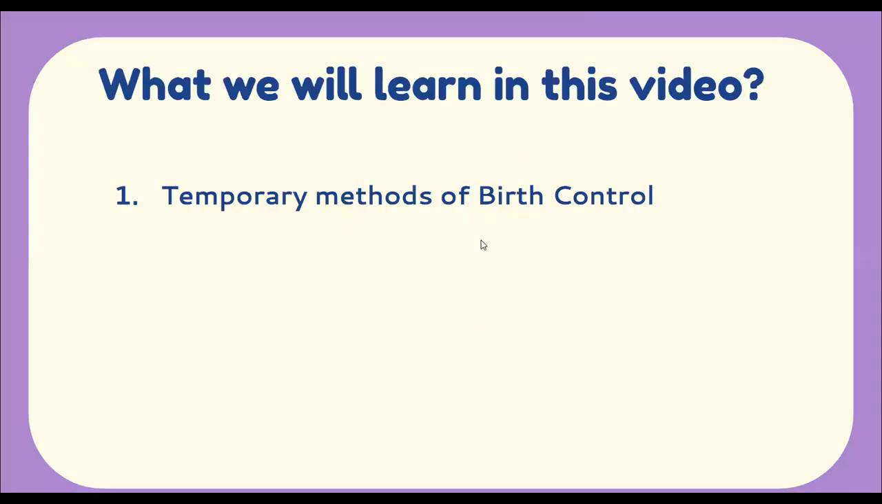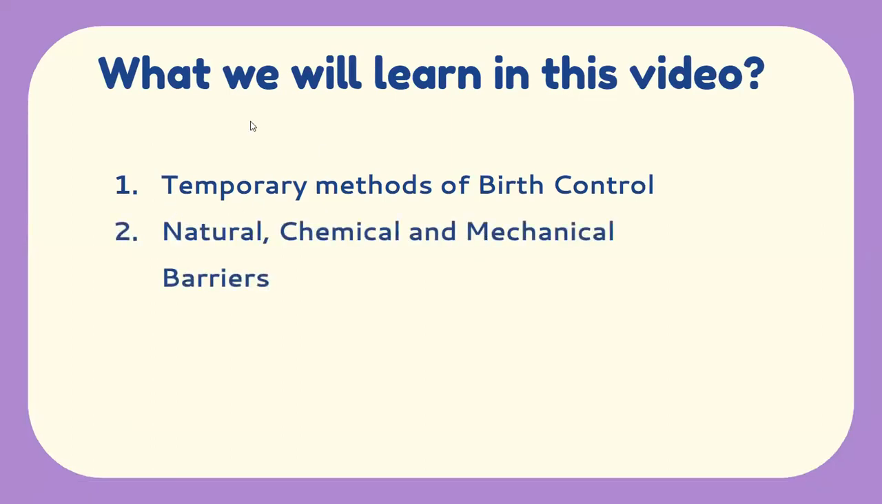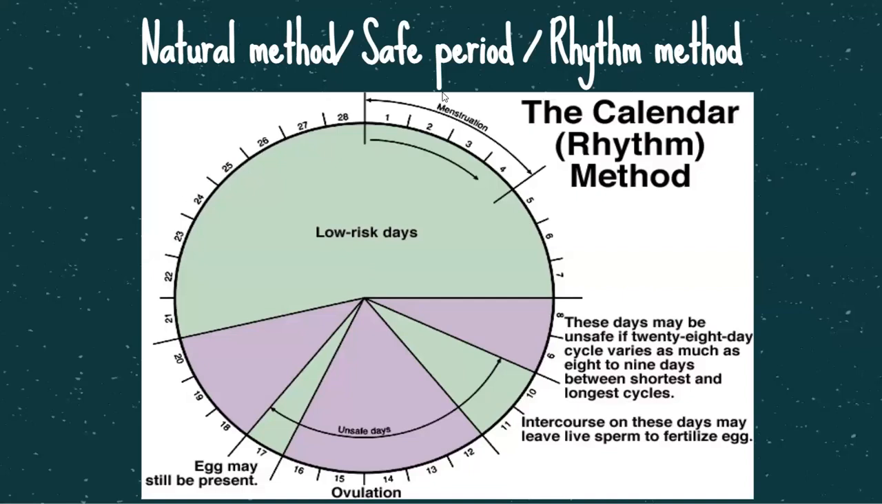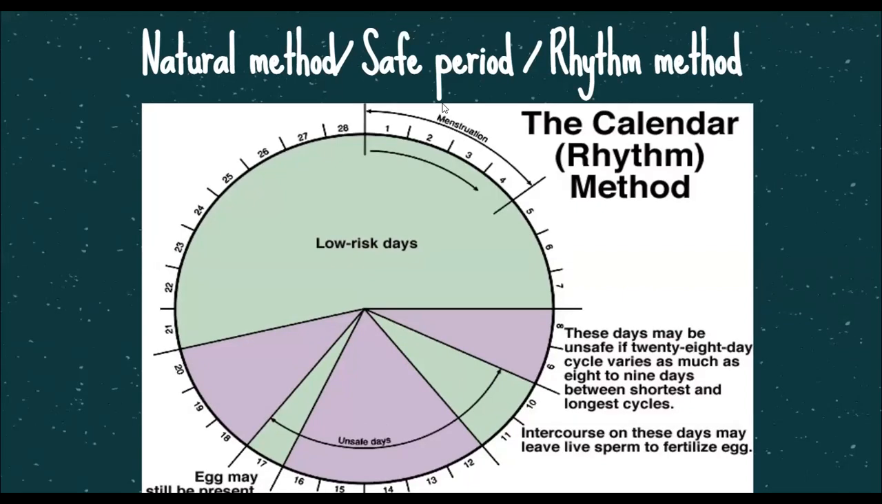So in this video, we are going to cover the methods of birth control. We are going to focus on temporary methods, and in the next video, we will see the permanent methods. Under temporary methods, we are going to see natural, chemical, and mechanical barriers that can be used to control birth. So let's begin with the first method, the natural method.